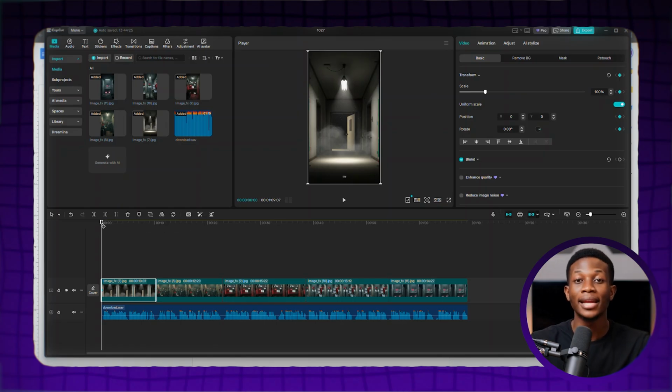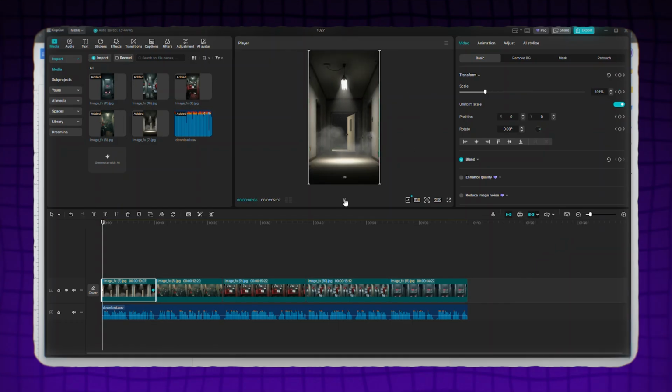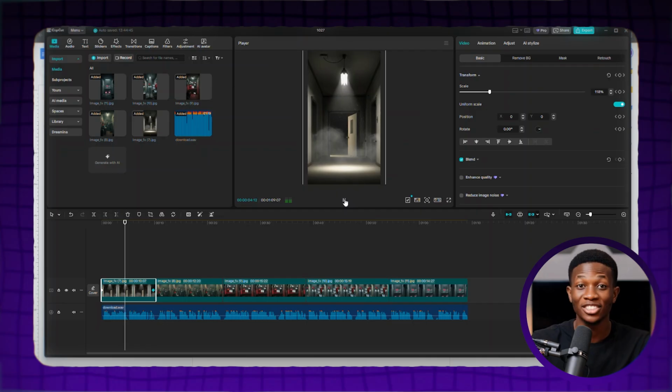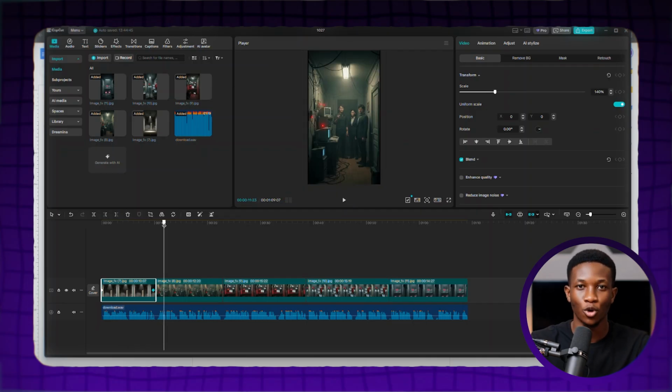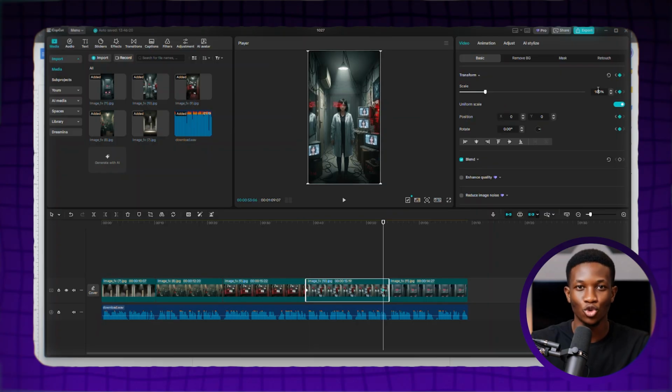Now, once you've done that, take your playhead to the end of the first image scene. Then go to this section again and click the Transform Diamond button to add another keyframe. For this keyframe, increase the scale to 140. Now, let's preview it. Good. Now you can see the difference. Once you've done that, repeat the same step for all your image scenes to add keyframe motion to them.